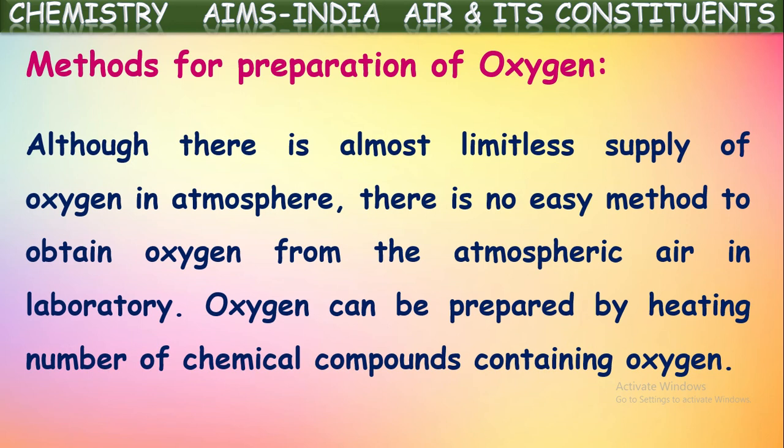Although there is an almost limitless supply of oxygen in the atmosphere, there is no easy method to obtain oxygen from the atmospheric air in the laboratory.